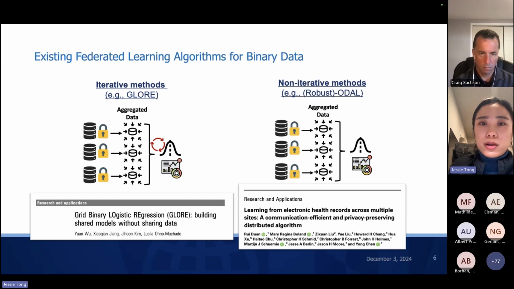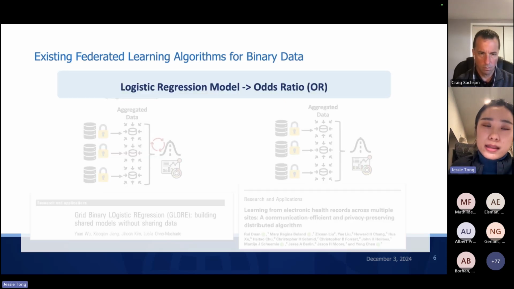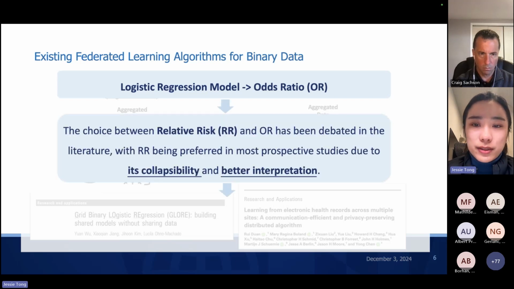These federated learning algorithms are designed for binary data, and they focus on fitting the logistic regression model to get the odds ratio or log odds ratio. But in practice, there is a lot of discussion and debate related to the choice between relative risk and odds ratio. Given its better collapsibility and interpretation, relative risk is more preferred by physicians and epidemiologists in most prospective studies compared with odds ratio.